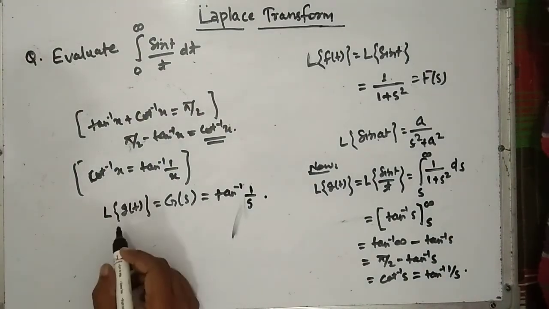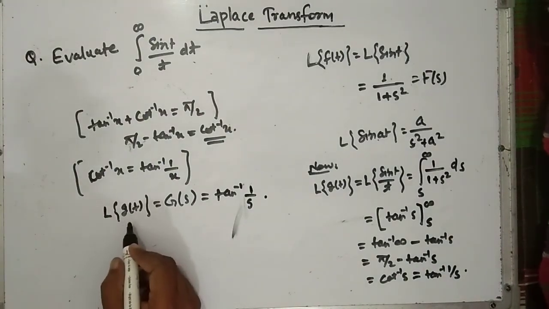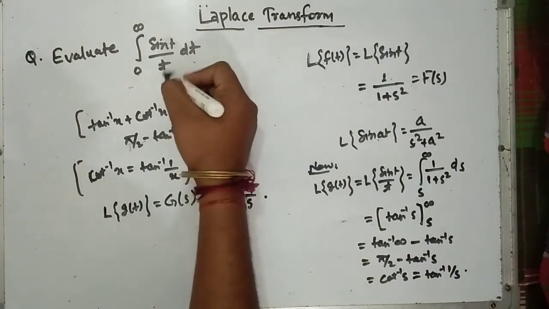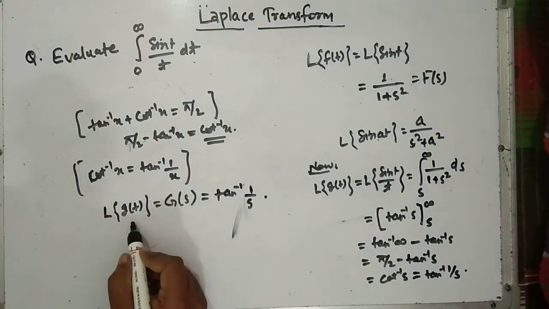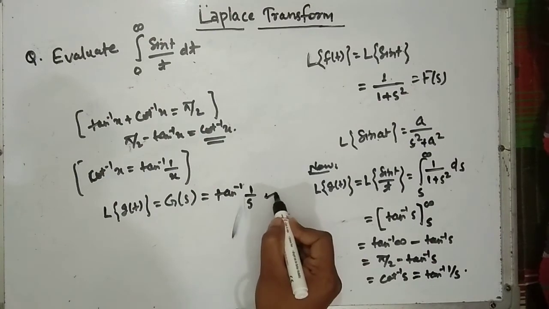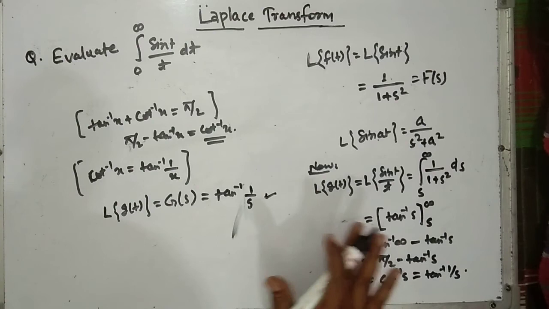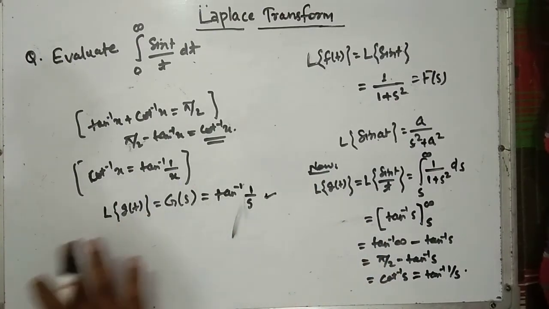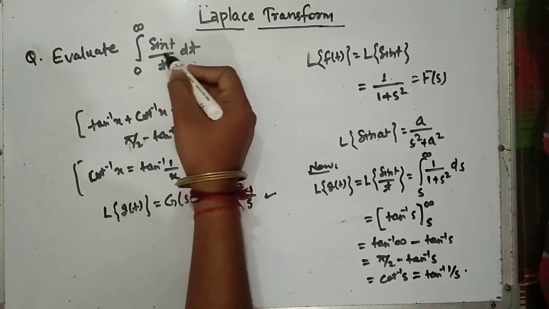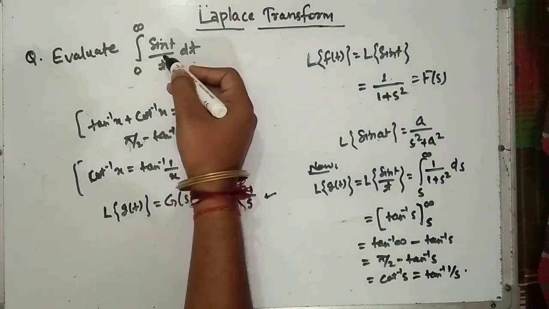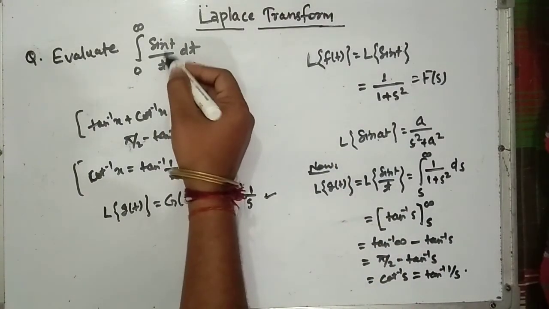So we have found the Laplace of sin t by t. Laplace of sin t by t is tan inverse 1 by s. So in Laplace transform also one can ask what is the Laplace of sin t by t. So this is the method to find the Laplace of sin t by t.